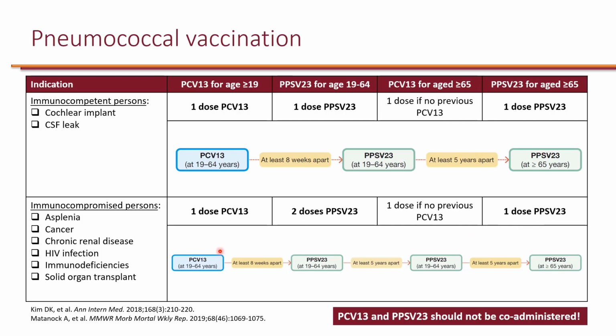And just in case they didn't get the PCV13 prior to 65, they do need to get that once they turn 65. If they did get that PCV13 prior to 65, then there's no need for an extra PCV13. And of course, after PCV13, there needs to be 8 weeks between PCV13 and PPSV23. Between the PPSVs, there has to be 5 years between each of them.